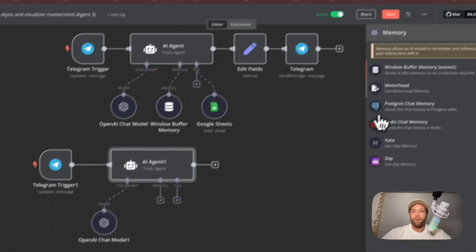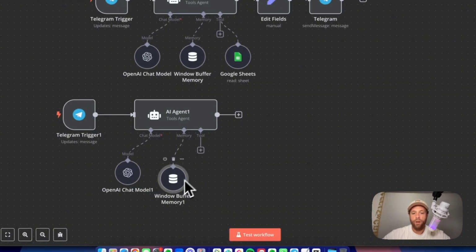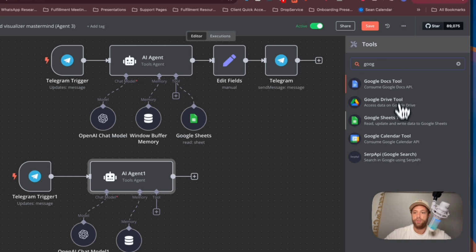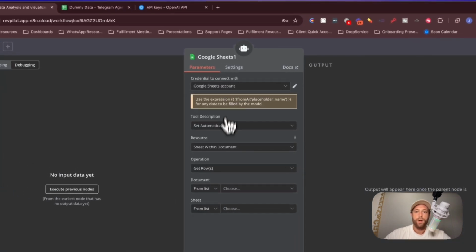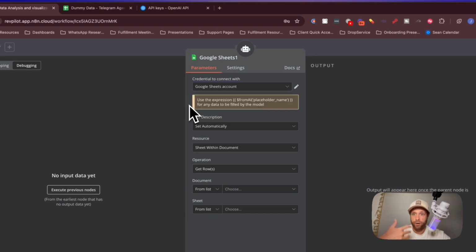Now you got to select memory. So you're just going to do this, window buffer memory, select that, boom, done. Nothing else you need to do there. And then lastly, connect your Google Sheets. So we're going to type in Google Sheets tool. You need to connect your account. If you've never done that, you just sign in with OAuth or connect your Google account like you normally would to any other application. So super, super easy. We're not going to go through that.